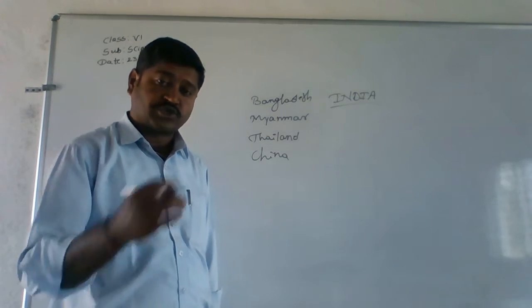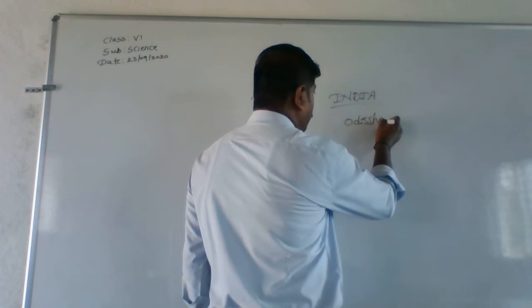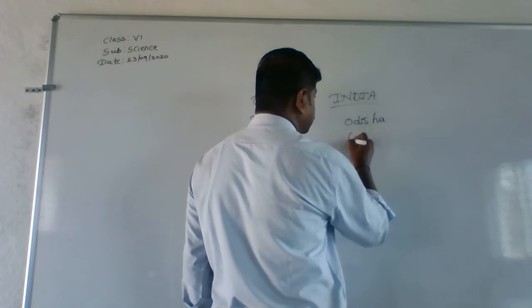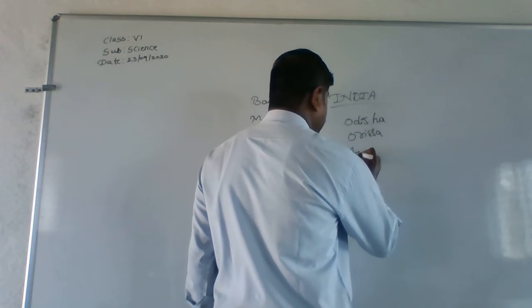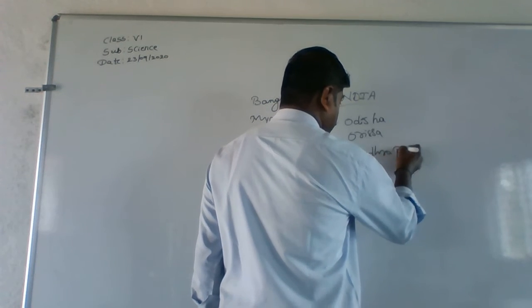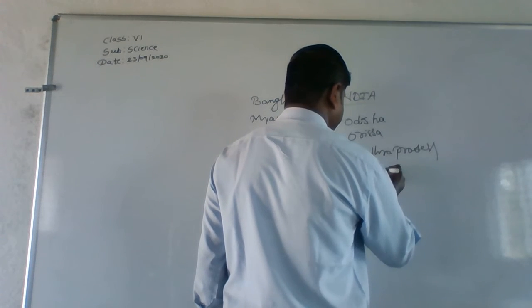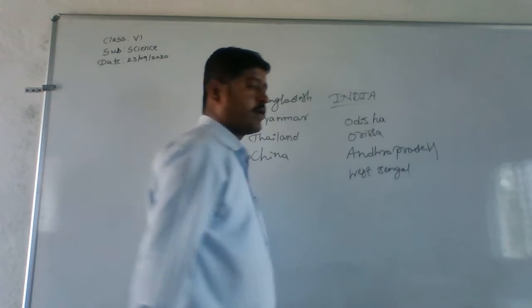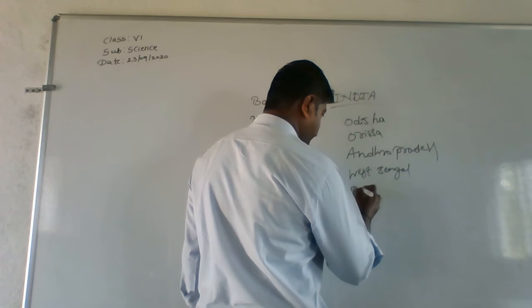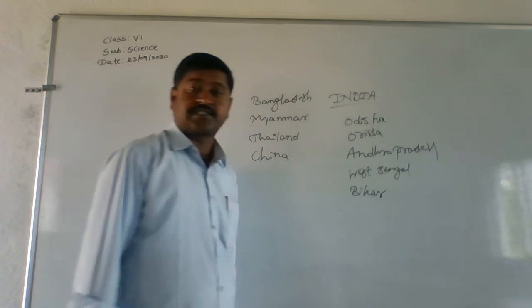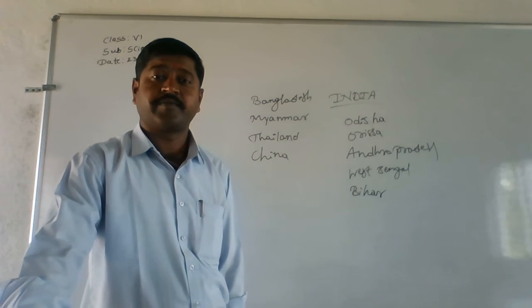Then when we come to India, here it is mainly cultivated in Odisha, or we can just call it Orissa. Then it is in Andhra Pradesh, West Bengal, and Bihar. So these are the states where jute is cultivated on a large scale in India.